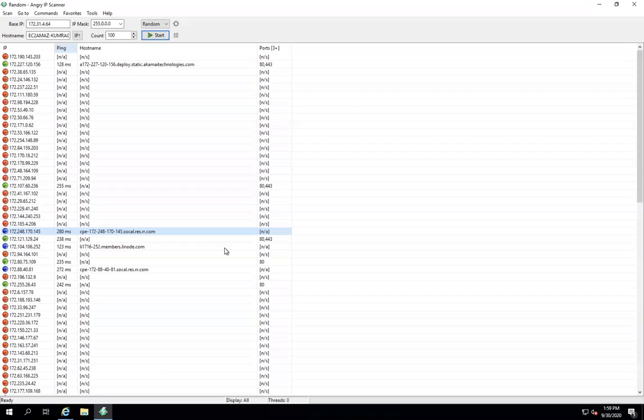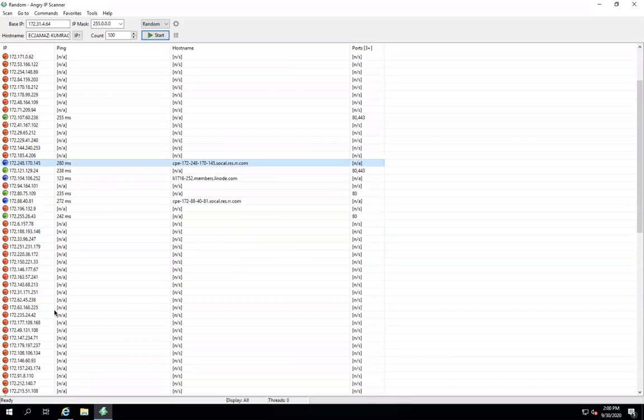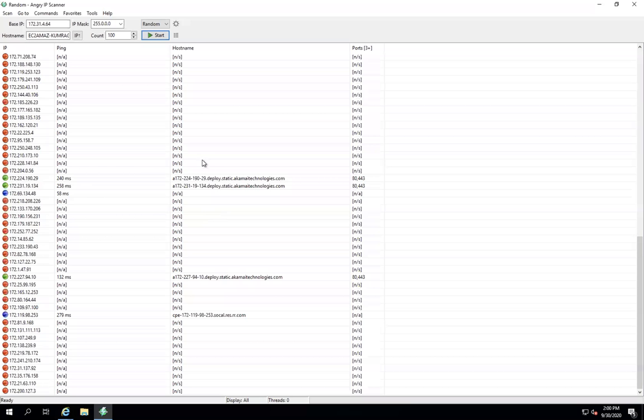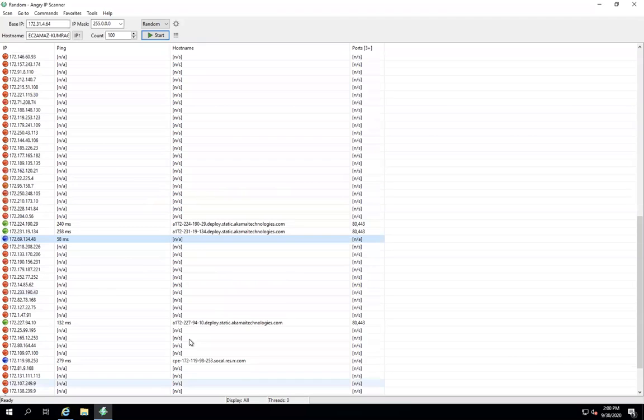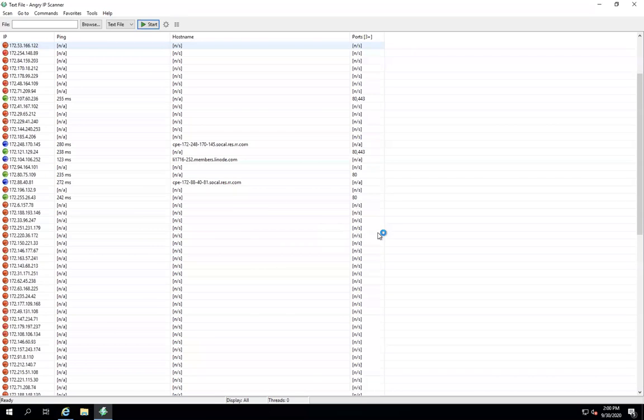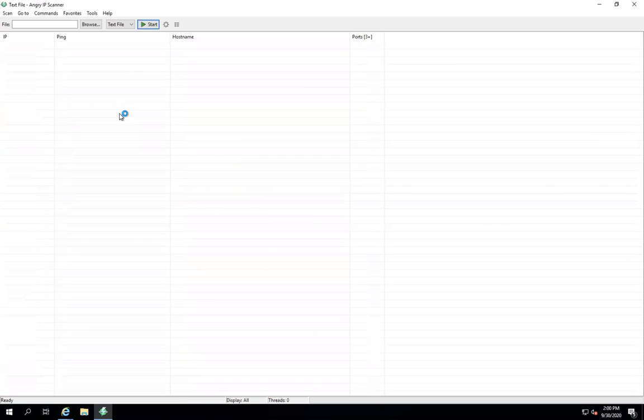So you can get the complete details. This is where you can randomly scan. And again, all these machines are being used right now. And these two IPs are using Akamai. So this is the complete list of the IP scanner. If you want to use a text file, you'll get the output like this. Right now we don't have any list here. If you want to upload it, you can upload, and once the list comes, I'll show that.